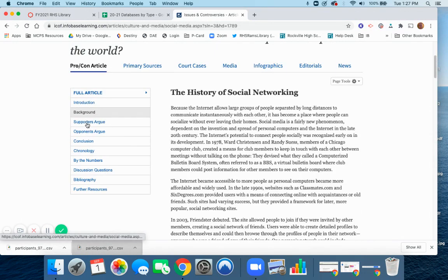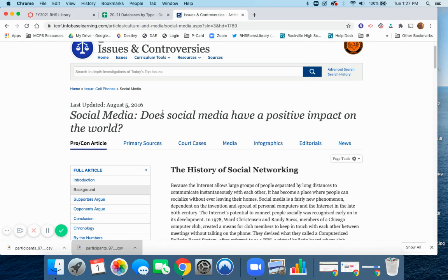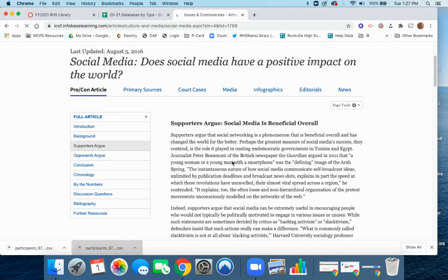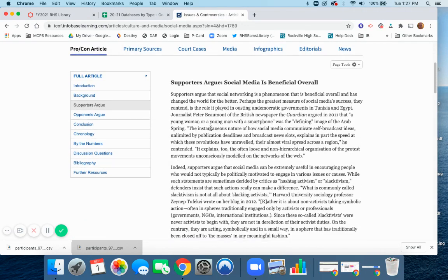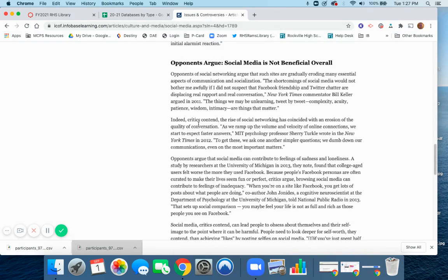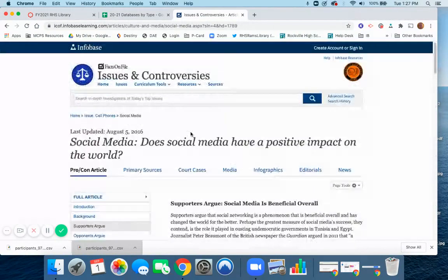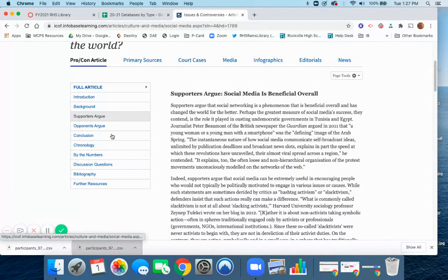And then the next two are people responding in the affirmative: yes, it does have a positive impact. And the opponents will argue against that. So we go over here to people who say, yes, it does have a positive impact. And here is a reply. All the way down here at the bottom is your citation. Again, you have a choice of MLA or Chicago. Opponents argue will be the same thing. Then there is a conclusion.